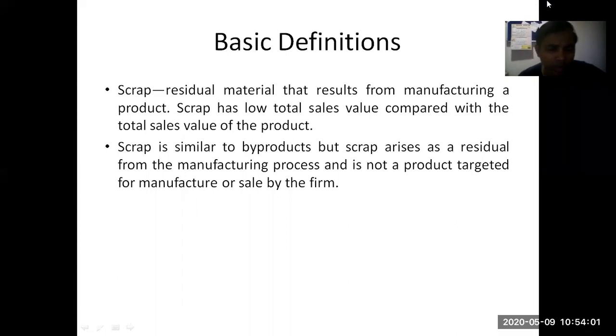Generally, we had seen about joint costing, and there was a concept of byproduct, and byproduct is also a part of a process. When you're processing something, you get the main product, you get joint products, and at the end of the day you get a byproduct also. But scrap is residual, byproduct is not residual. Keep in mind, byproduct is an outcome of a production process, whereas scrap is also an outcome of production, but it is the least valued product or is not desired at all. Byproduct is expected, that okay, we'll get this byproduct. This is the difference between a scrap and a byproduct.